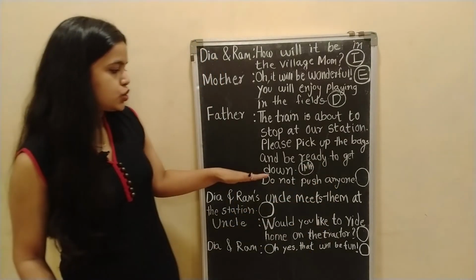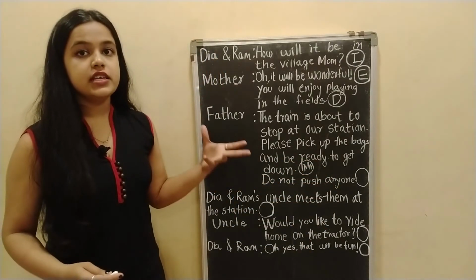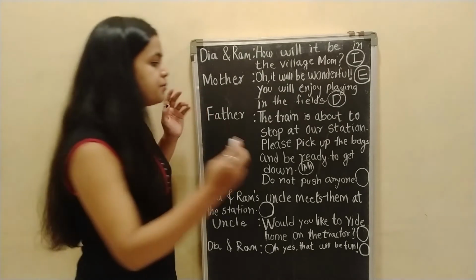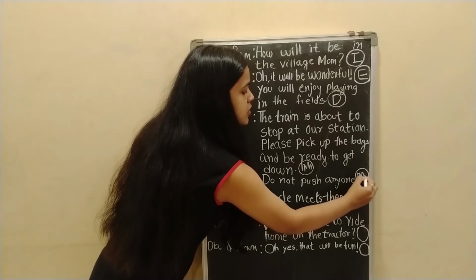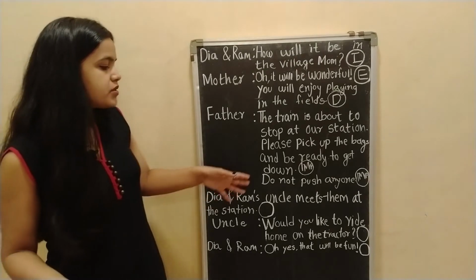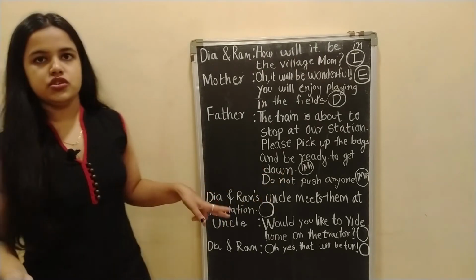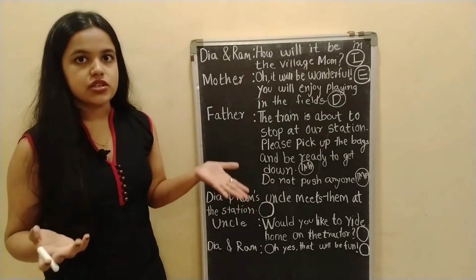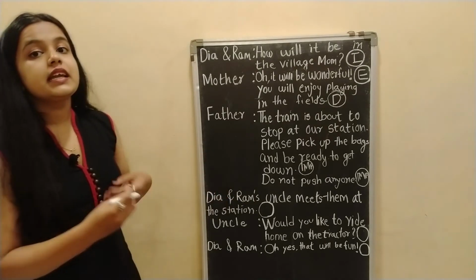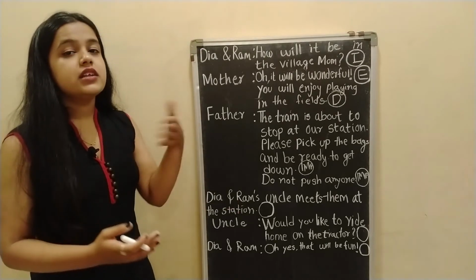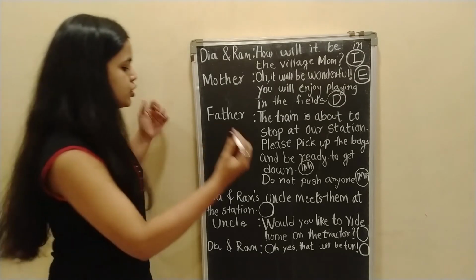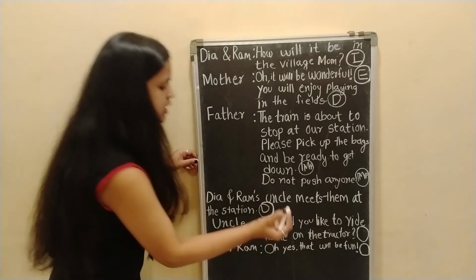The next sentence is, "Do not push anyone." Even here he is giving a command to his kids or his family. So even this is an imperative sentence. So we'll write here IMP. Now, "Diya's and Ram's uncle meets them at the station." Now here the uncle arrives at the station and they all meet their uncle. So this is a declarative sentence because it is declaring something. It is declaring that they all meet their uncle. So this is a D, declarative sentence.